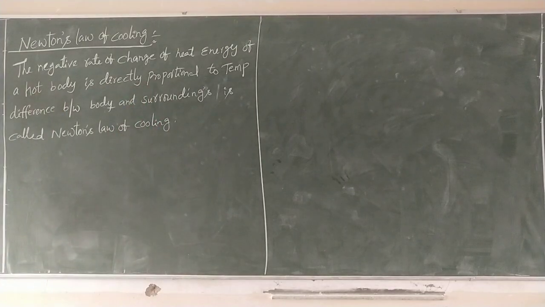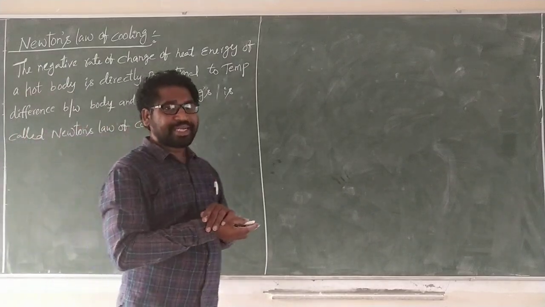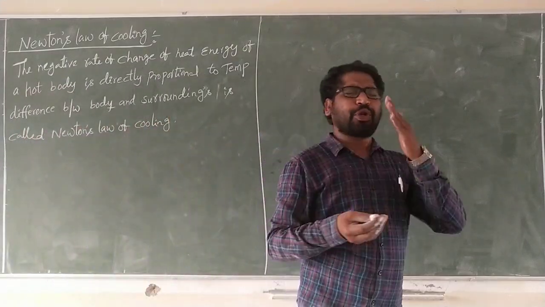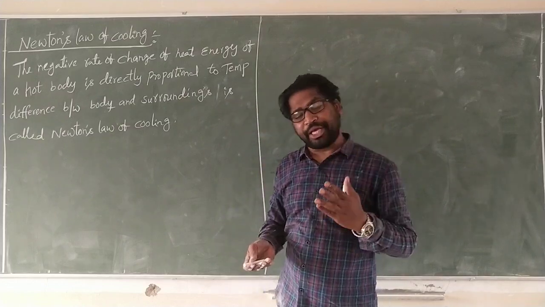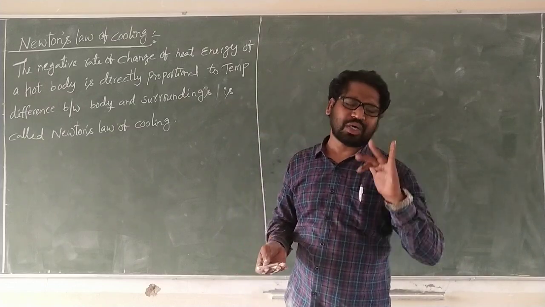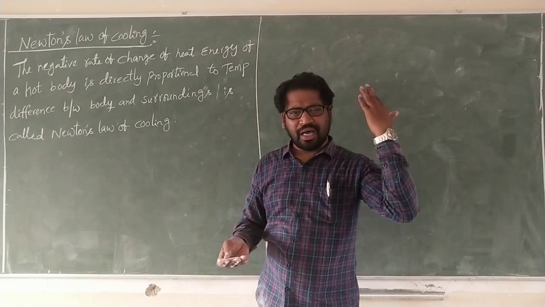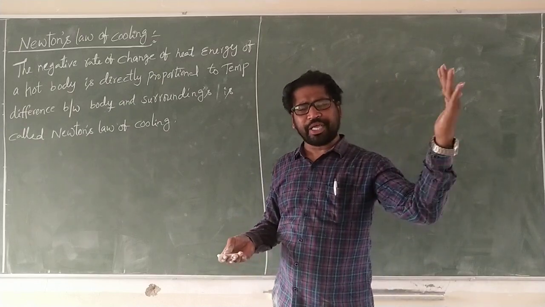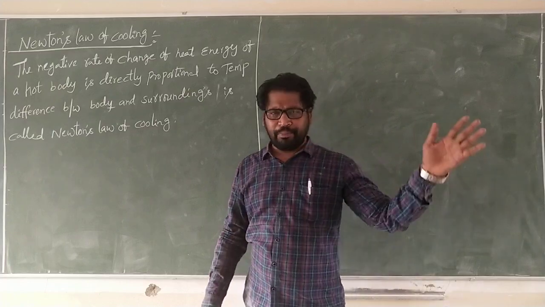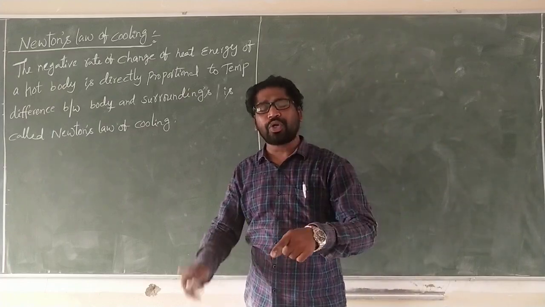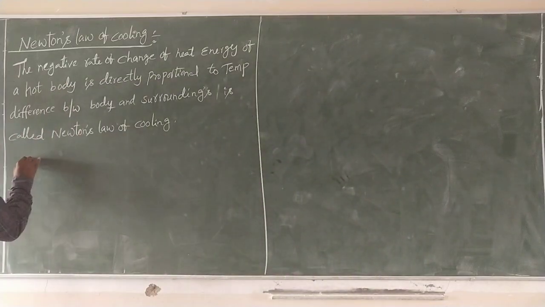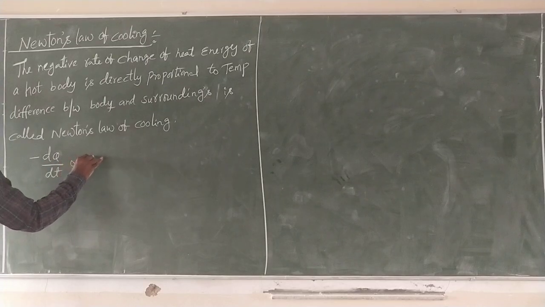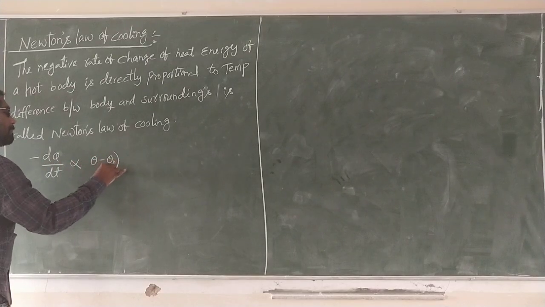Right? That is the statement. Why are we putting the negative sign? Already I told you. The hot body placed inside the room or surrounding begins to cool. The temperature falls with respect to time. That is, minus dq by dt is proportional to theta minus theta naught.